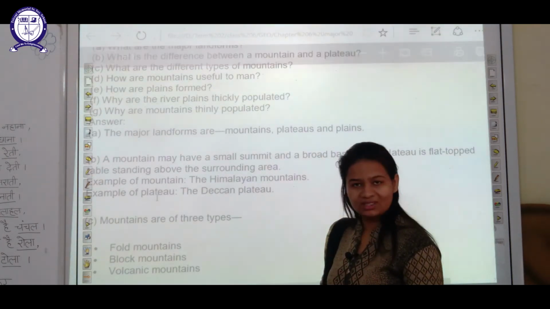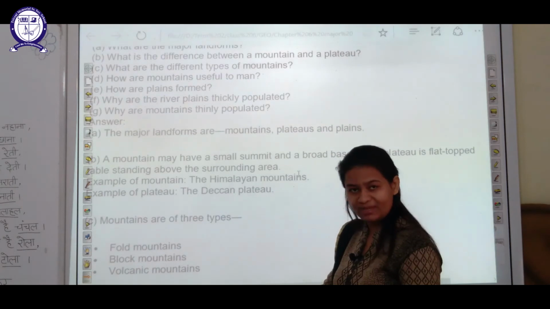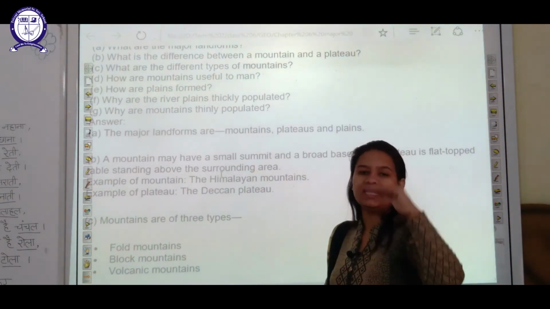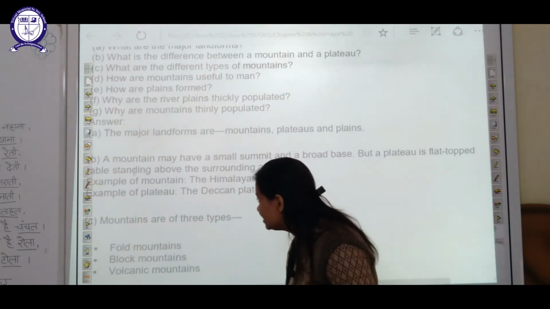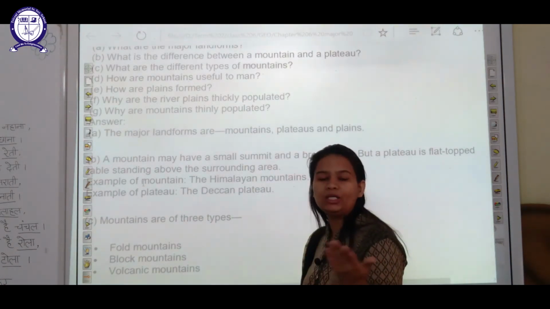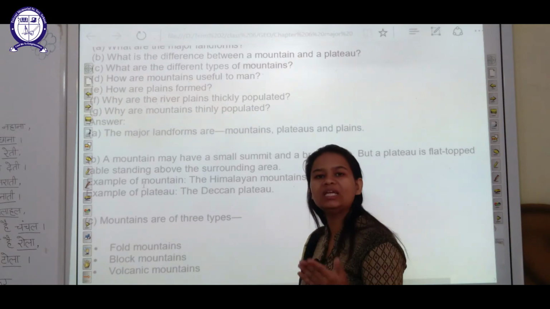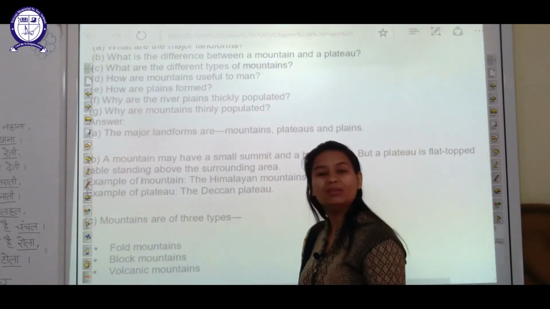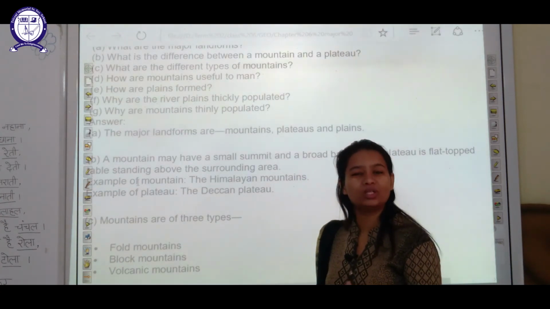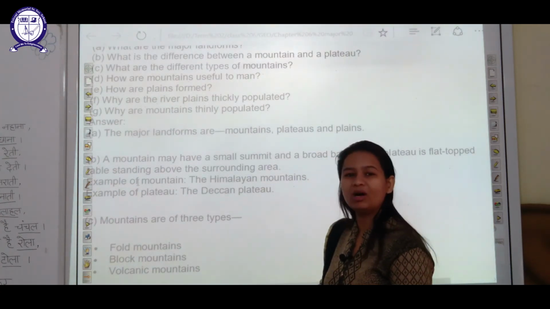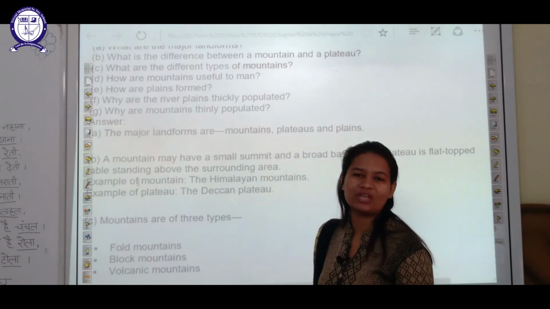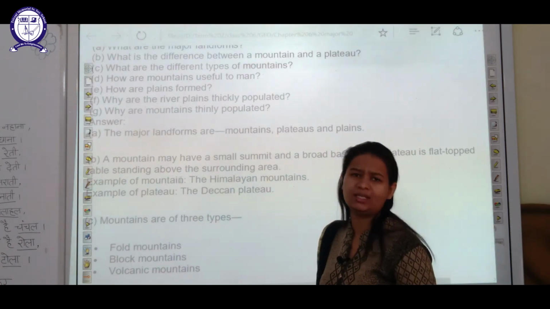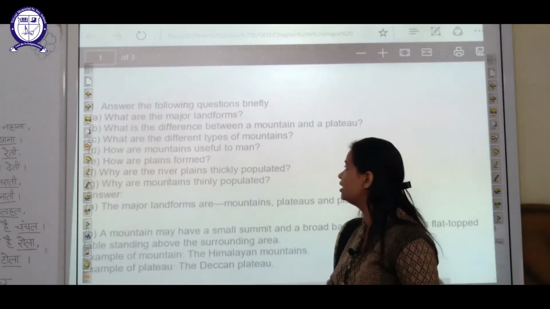Mountains have a small summit whereas a broad base, whereas plateaus have a broad summit and narrow base. We all know plateaus are of table shape only and mountains are of conical shape, and many more examples are there. You can give the name also, like for mountains, you can say Aravalli range, etc. Plateau, Chota Nagpur plateau or Deccan plateau, many other examples. We have discussed this topic in detail already.